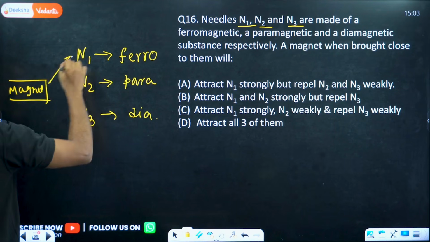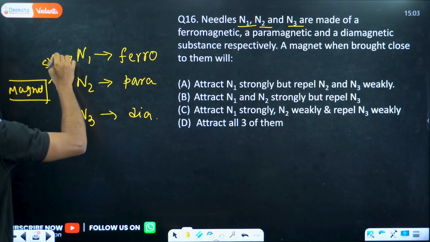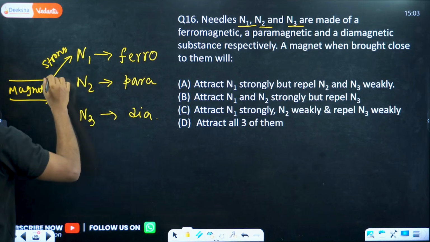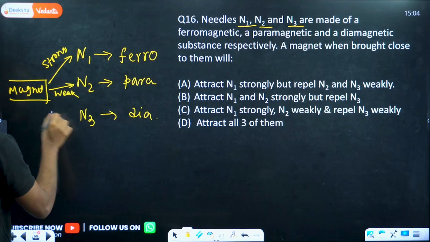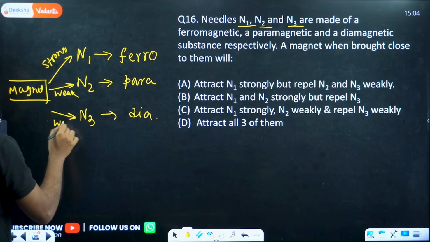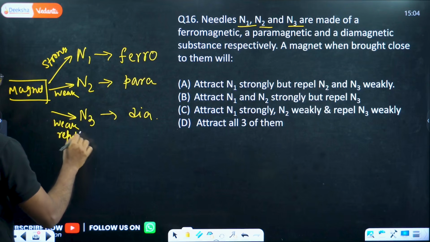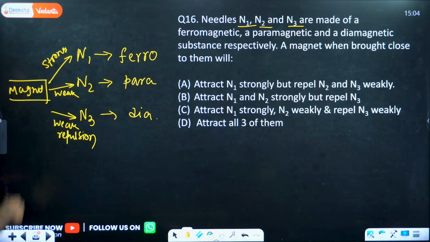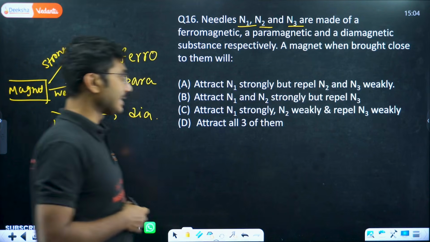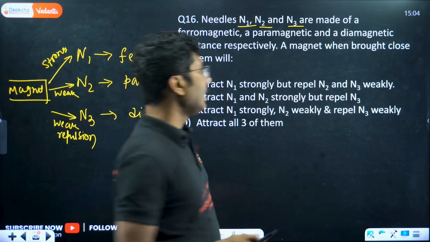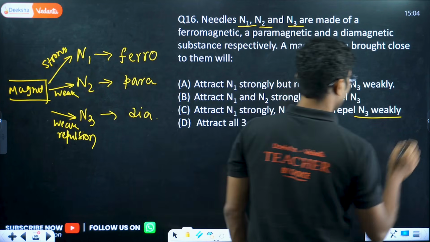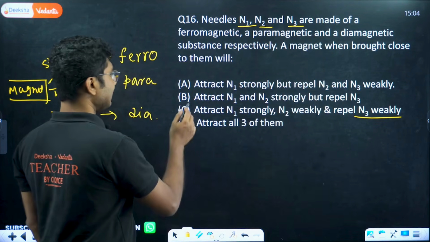This will be strong attraction, this will be weak attraction, this will be weak repulsion. Okay, so N1 will be attracted strongly, N2 weakly, and repel N3 weakly. So option C is correct.